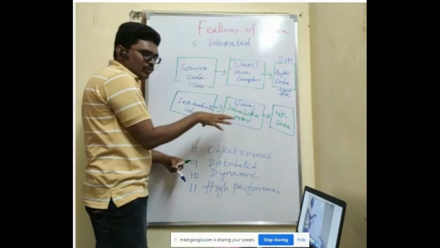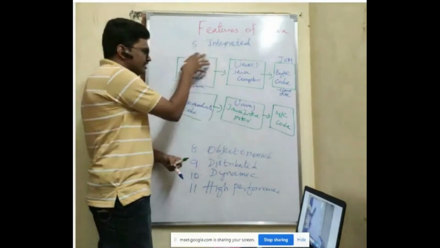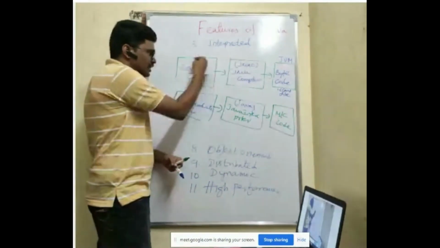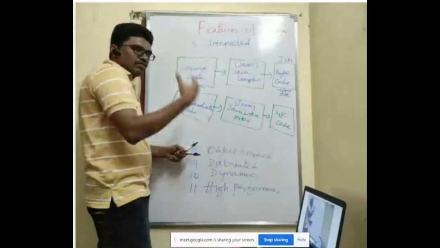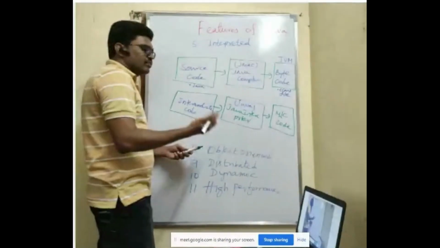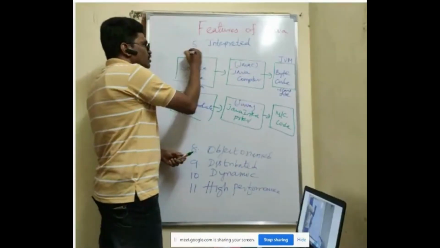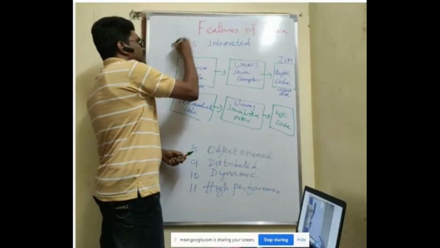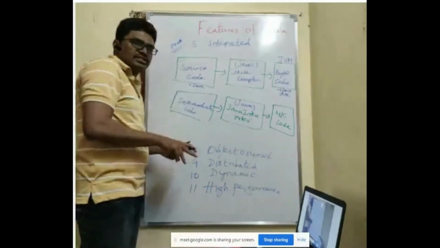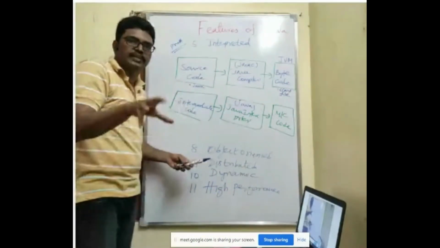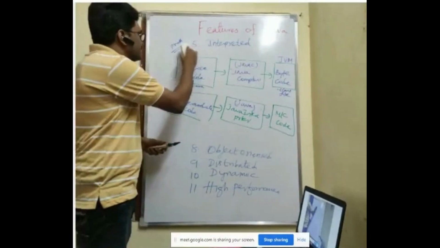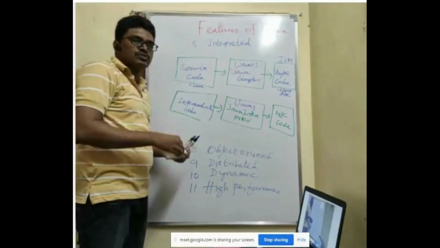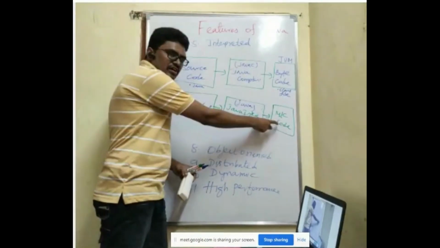See why we are doing this conversion. In the source code we write instructions which are similar to a high level language, similar to English. For example, you are writing printf. What is printf? It is an English word. By seeing that itself, you can understand printf. Print means I'm printing something. So these are high level languages, but your computer understands only machine level language, nothing but zeros and ones.